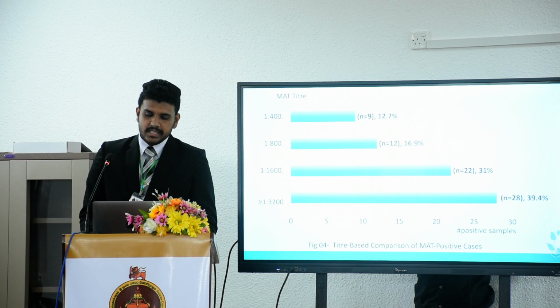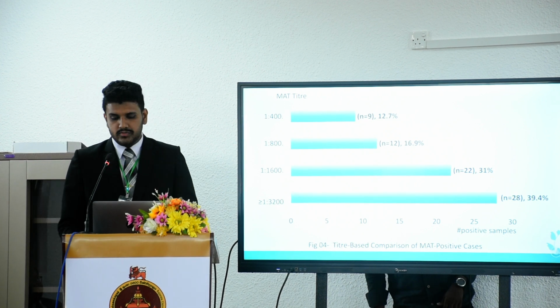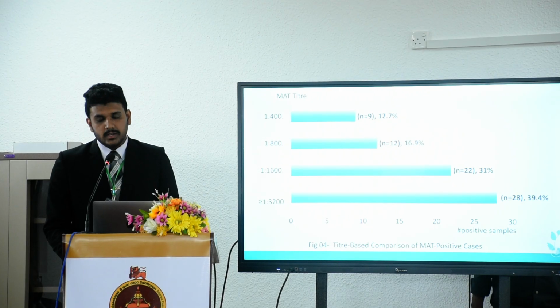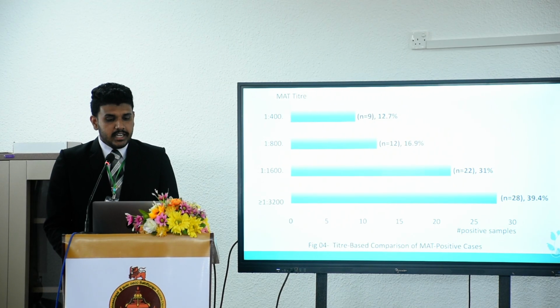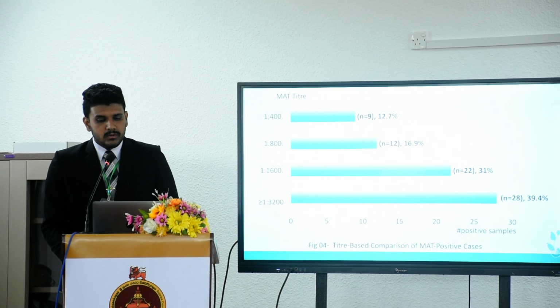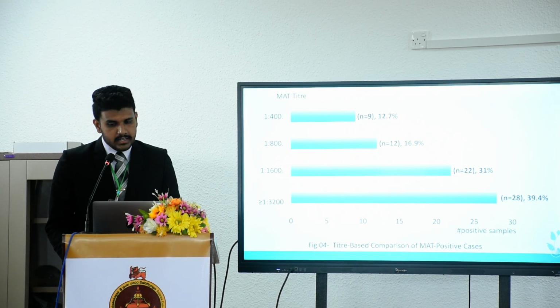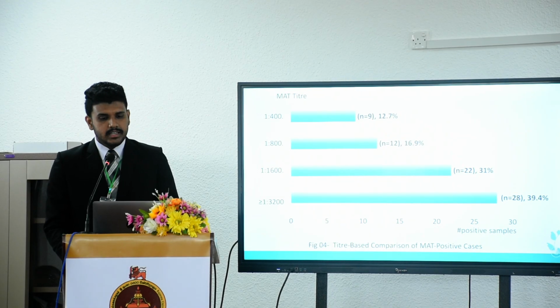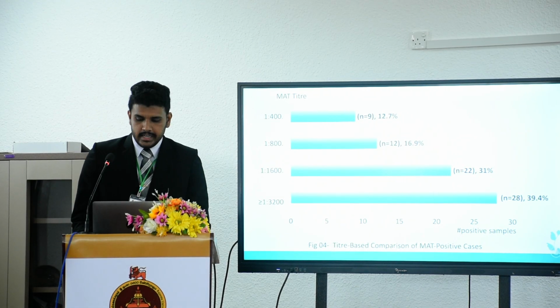In the titer-based comparison, 28 samples had reactivity of 1 in 3,200 or more, 22 samples at 1,600, 12 at 800, and 9 at 400.